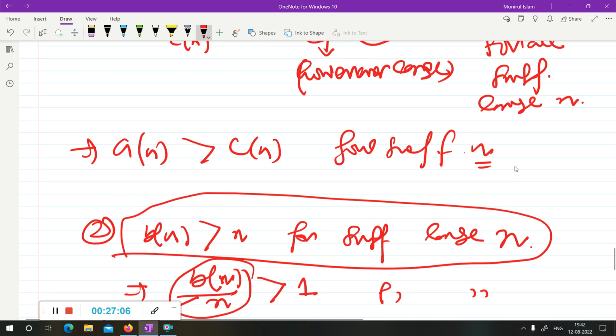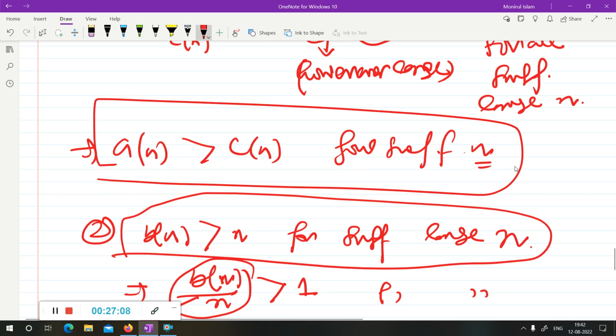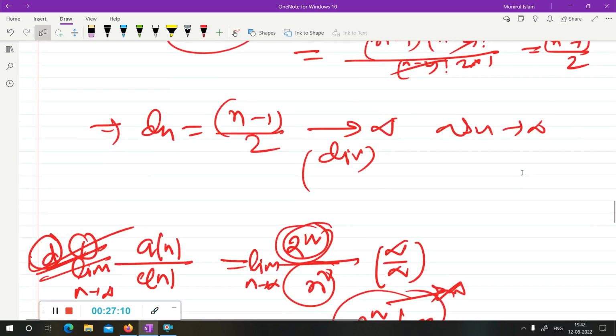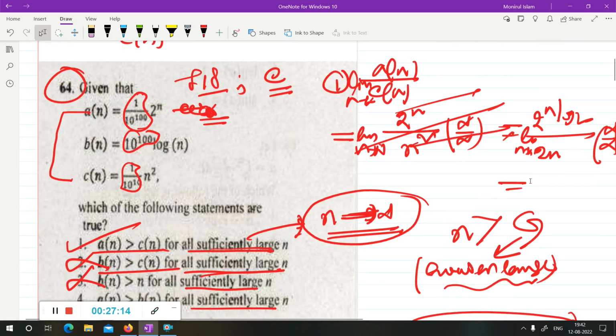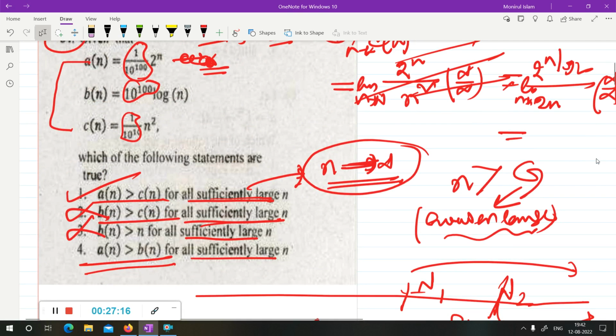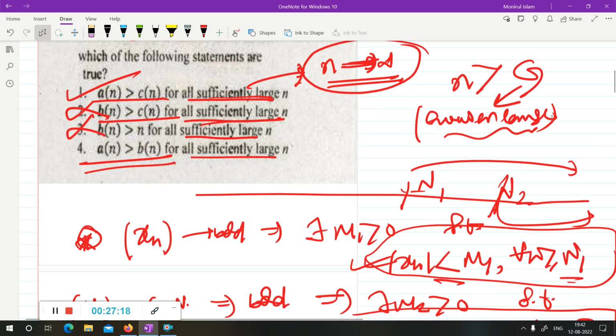Okay, c_n for sufficiently large n. You can say this for option D. I have not done option A yet, so now I am doing option A. Is a_n greater than c_n? Okay. Now a_n greater than b_n. This will be correct, and this is incorrect. Now, is a_n greater than b_n for sufficiently large n?